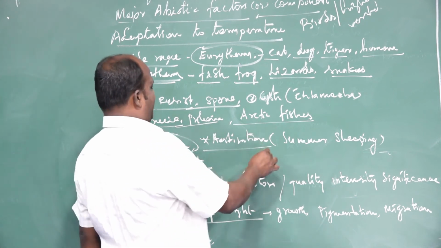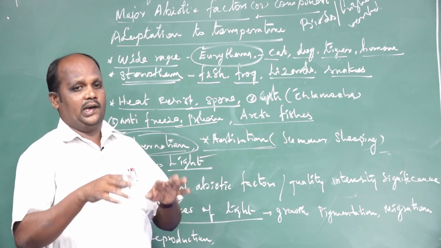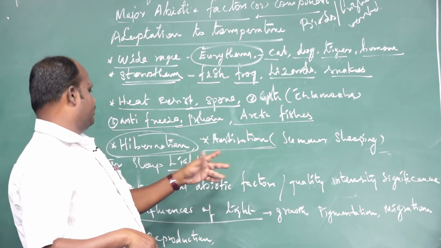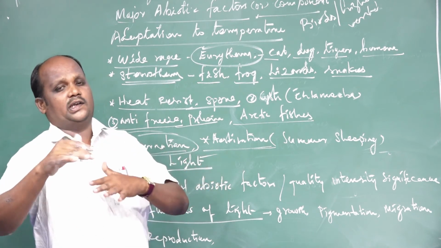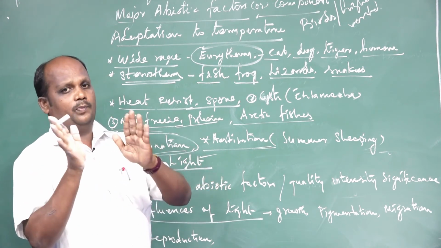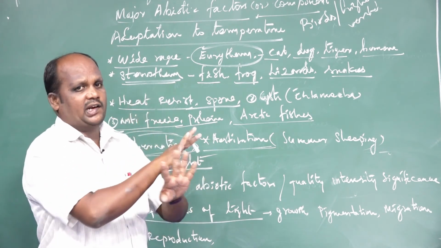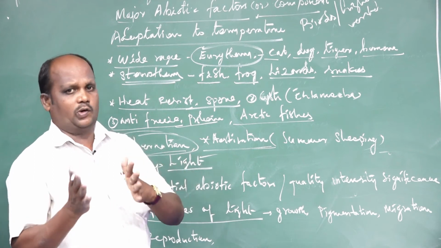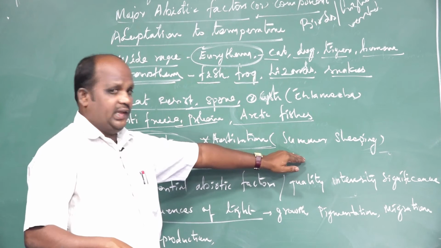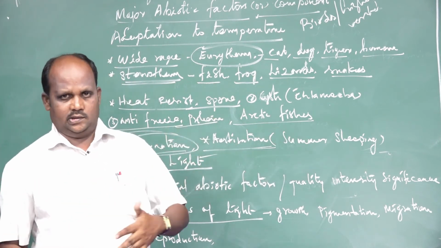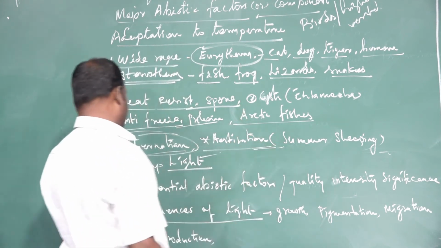Next one, summer sleeping, which means aestivation. Aestivation is possible in animals that only live in winter times. At summertime they go to sleep, or they protect themselves in a particular area of the climate. They never come out. They go to sleep or protect their bodies. When the climate is possible, at that time they come out from the adaptation location to the normal climate. Those are two types of sleeping. One is hibernation, second one is aestivation.